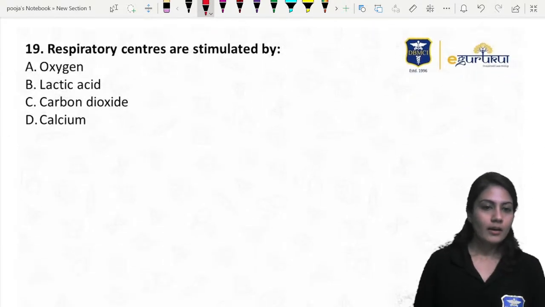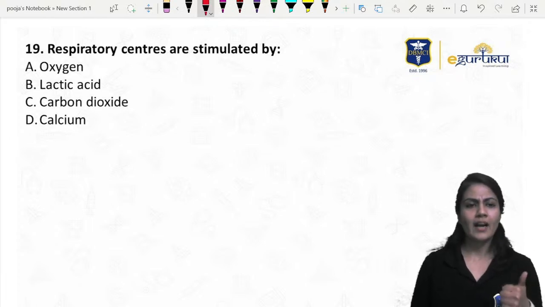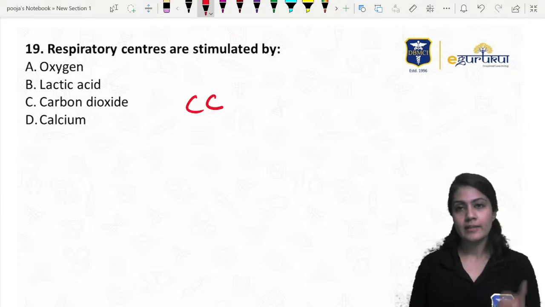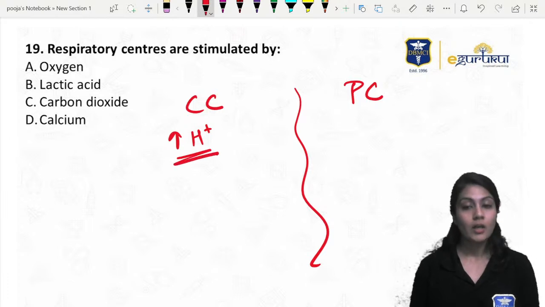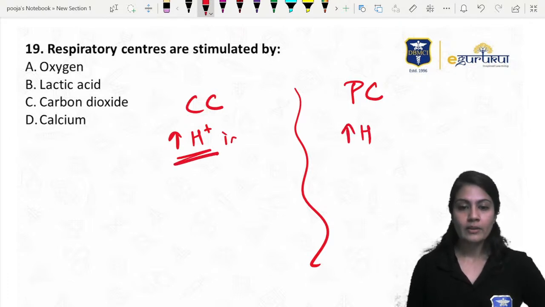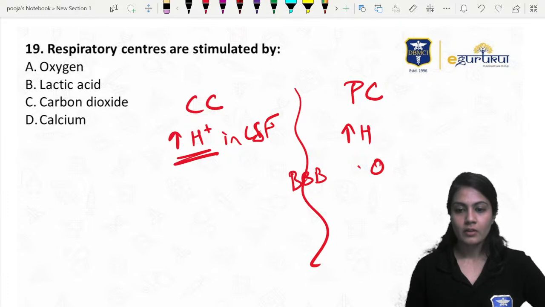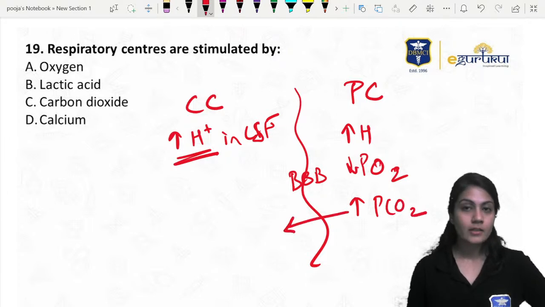Respiratory centers are stimulated by, again, mainly two centers: the central chemoreceptors and the peripheral chemoreceptors. Remember, the central chemoreceptor can only be stimulated by H plus ions, and that too in the CSF, because the H plus ions in the blood cannot cross the blood brain barrier. But the interesting fact is that whenever there is a decrease in PO2, oxygen, and an increase in carbon dioxide also, right? This carbon dioxide being a gas, it can cross, right?